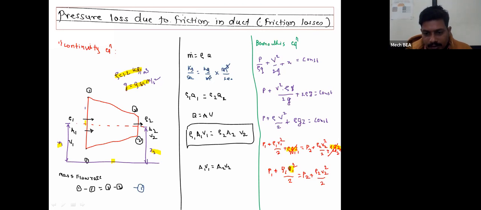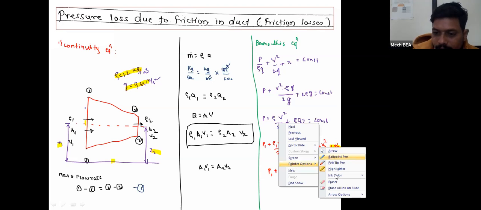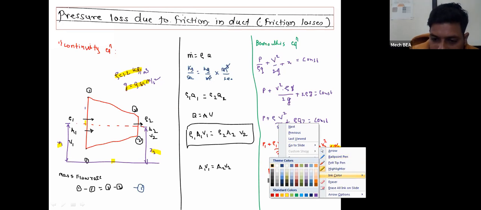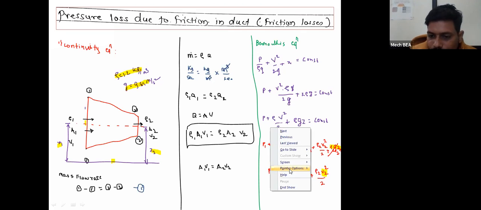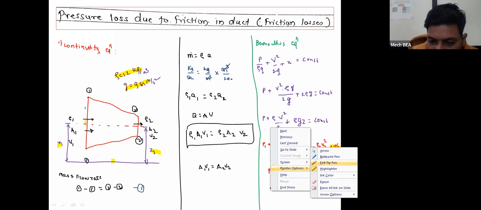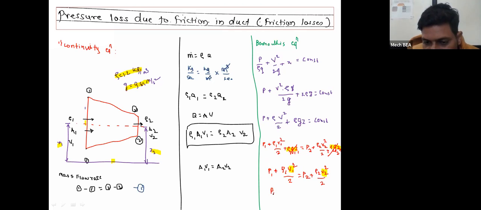In the equation, rho 1 V1 square upon 2 and rho 2 V2 square upon 2 will be called dynamic pressure, and the P1 and P2 terms will be called the static pressure at section 1 and static pressure at section 2.